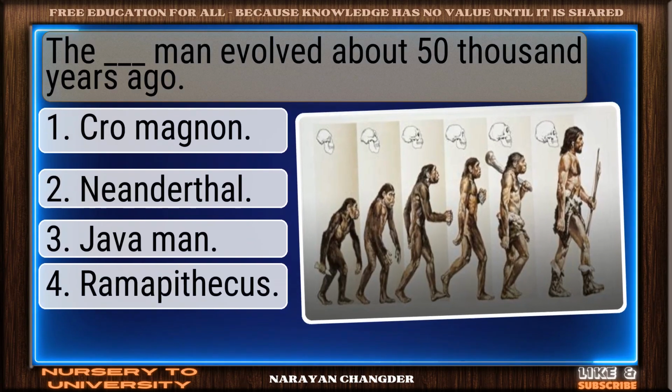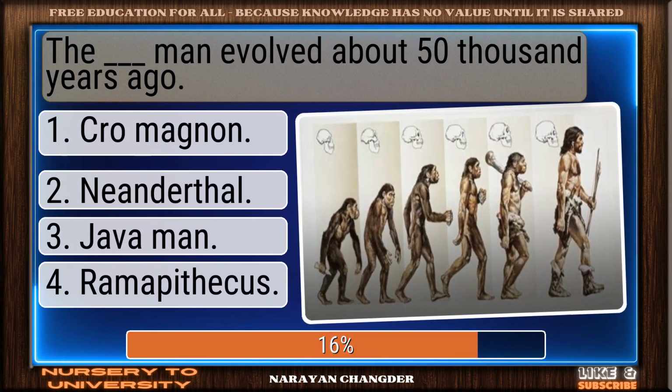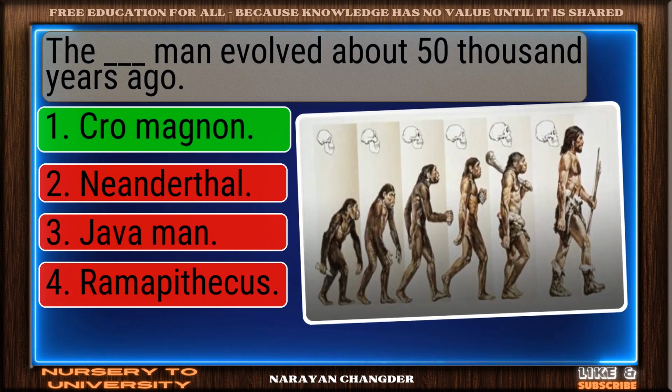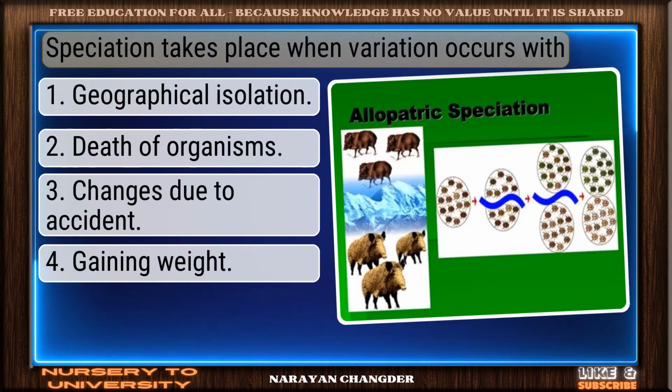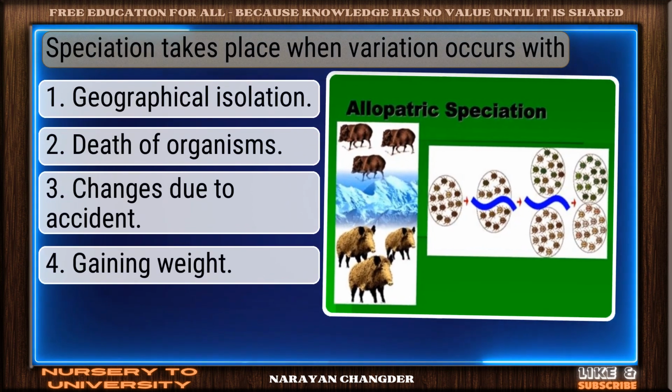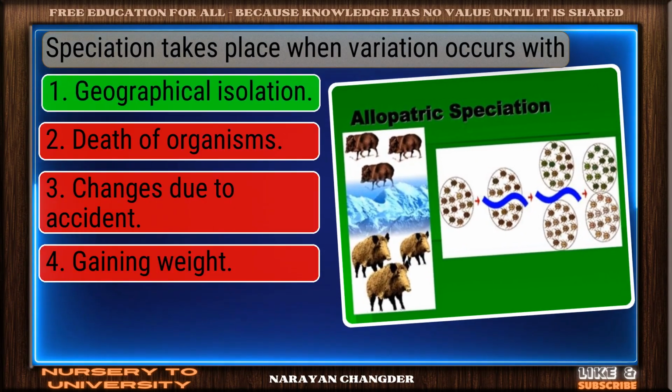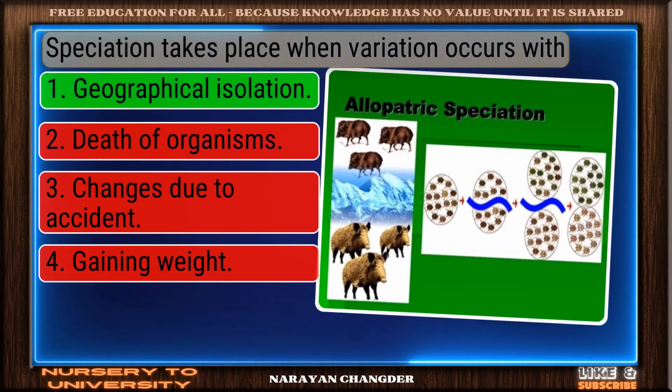Which man evolved about 50,000 years ago? Strong choice. Cro-Magnon is right. Speciation takes place when variation occurs with. Well done. Geographical isolation is right.